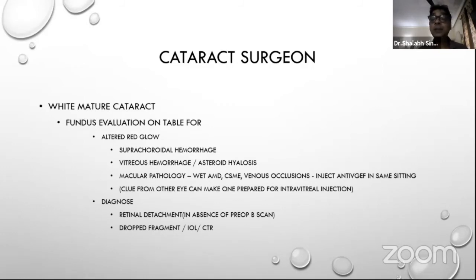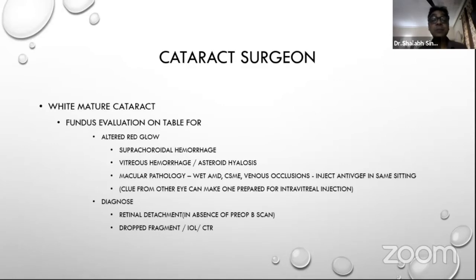In cases where you are operating a patient who has a white mature cataract, and you're not able to do a pre-op examination, or you may not have done a B scan for the patient, or intraoperatively, suddenly you're operating a patient and the red glow becomes altered. So if there is a suprachoroidal hemorrhage on the table, you would know when to stop doing your surgery.